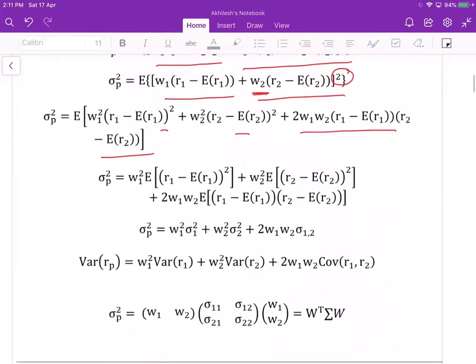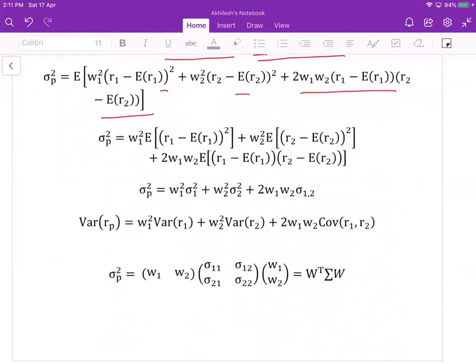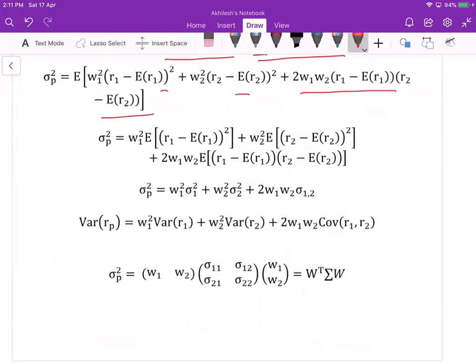Here we now take the expectation. W1 is a constant, so W1 will come out this way, and then the expected value of the square of this. Similarly, the expected value of the square of this, and W1 W2 is taken out because it is a constant, not a random variable.